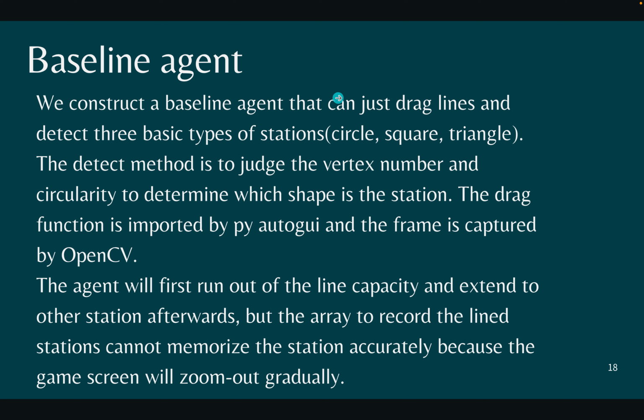And then we need a baseline agent for comparison, so we designed one. How it works is that it only detects circles, squares, and triangles in a game frame, and then connects stations whenever possible. Of course, it has poor performance and quickly runs out of line capacity and extends other stations afterwards, but still it's doable and it has some scores.